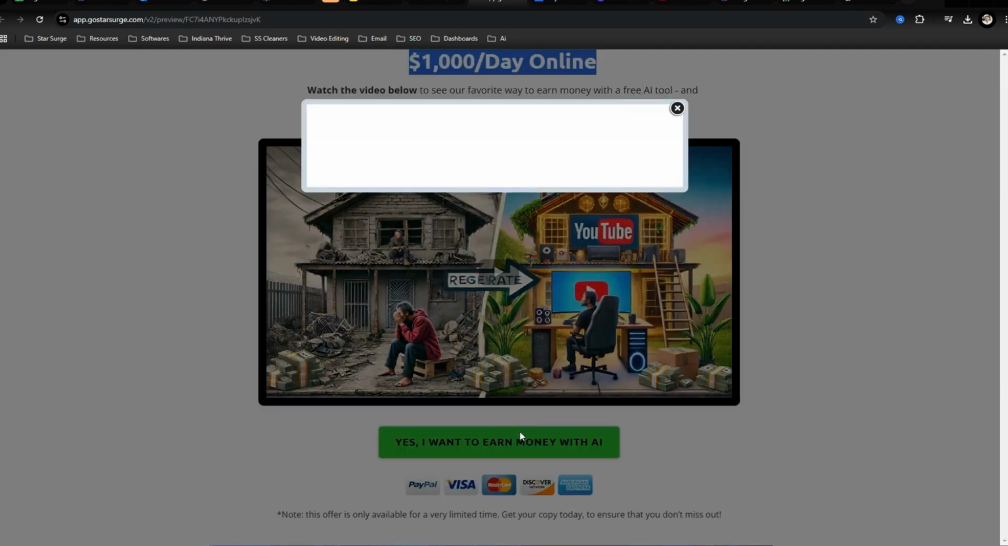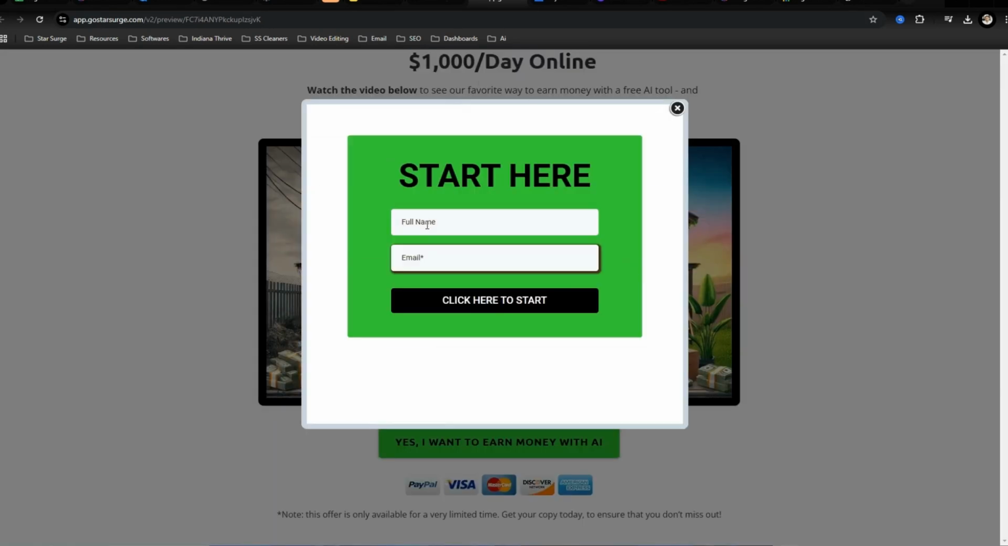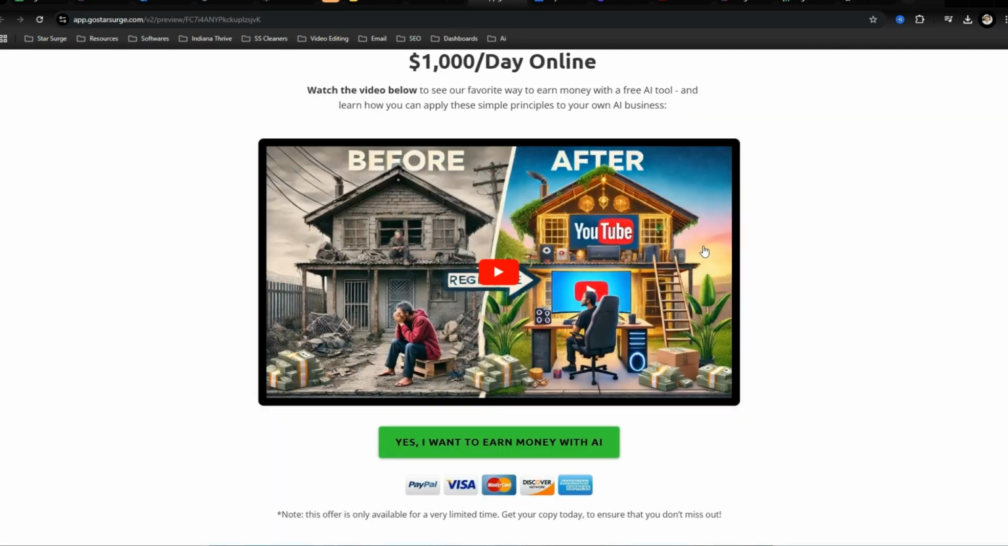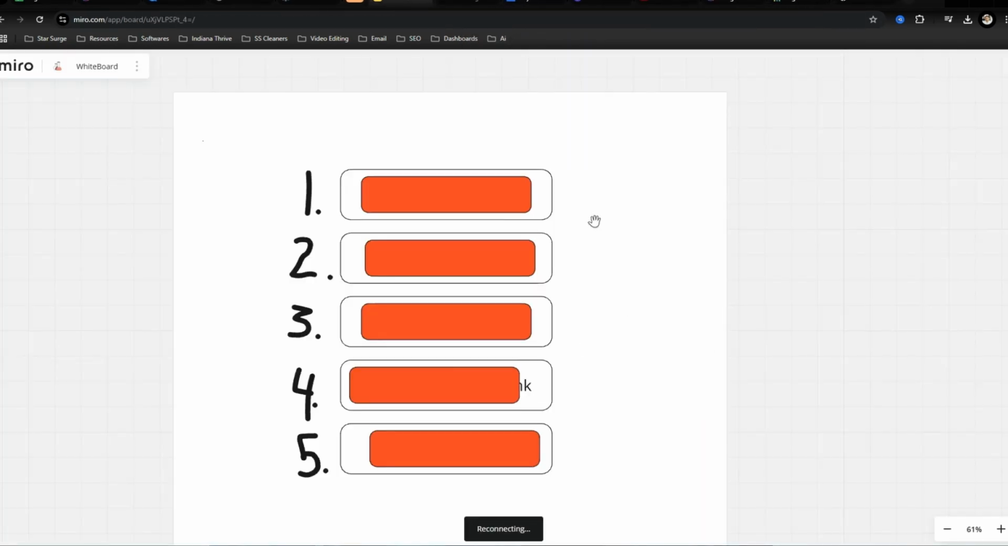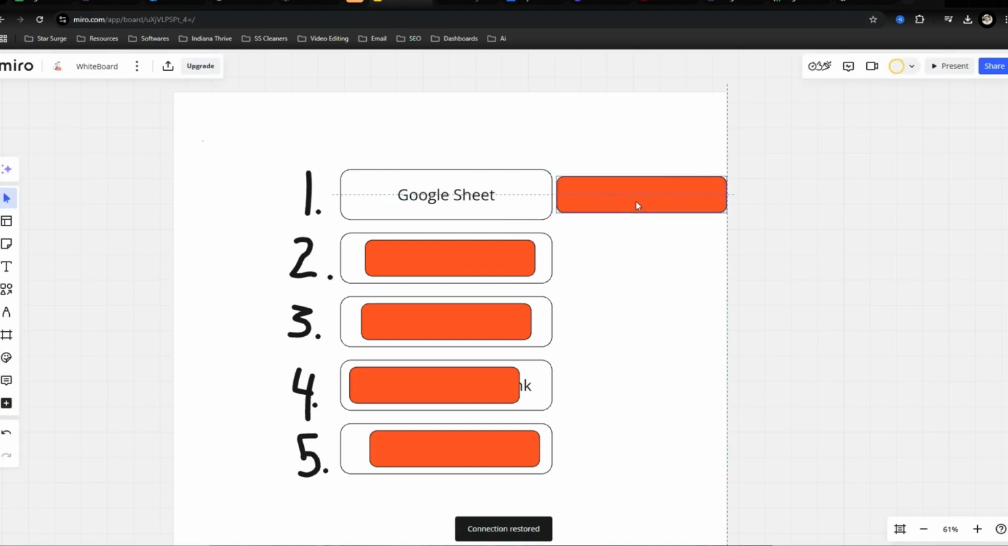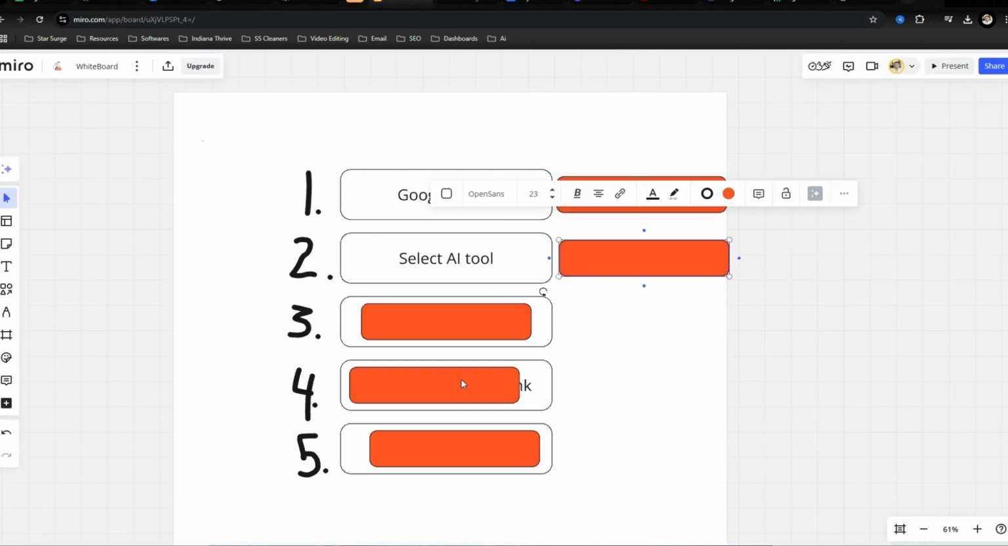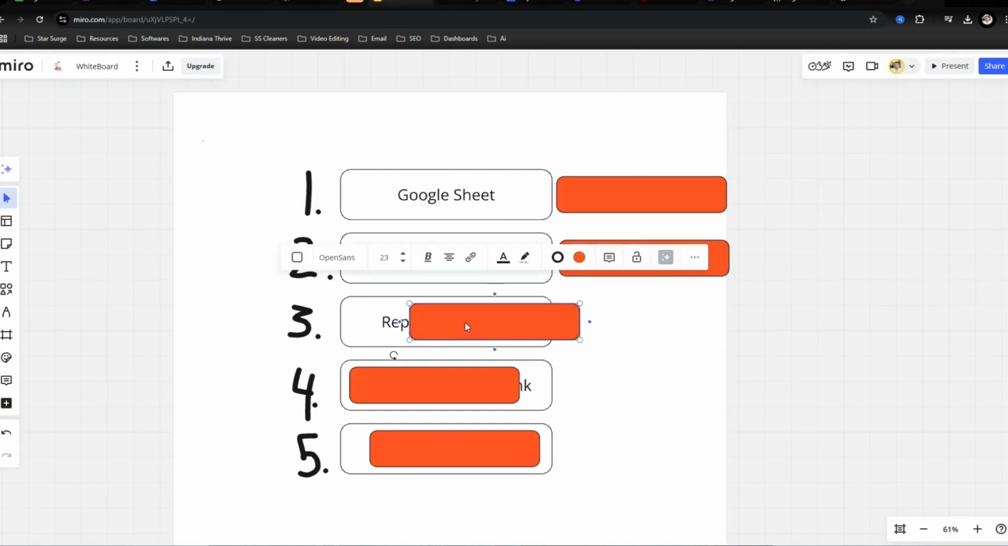And then right here is your opt-in page where you get their name. And then when they enter in their email, that's going to automatically put them into the automation that we just set up. So going over to the whiteboard real quick, we selected our tool, which is Leonardo.ai.